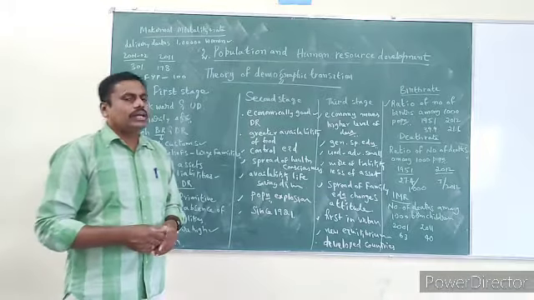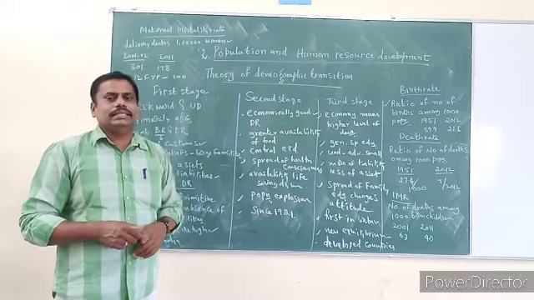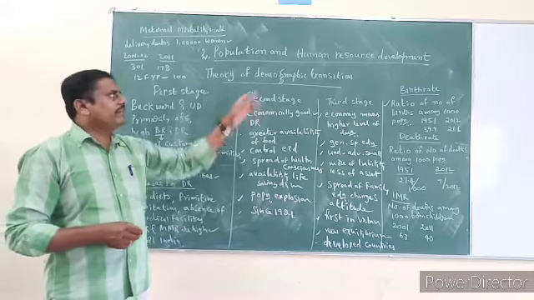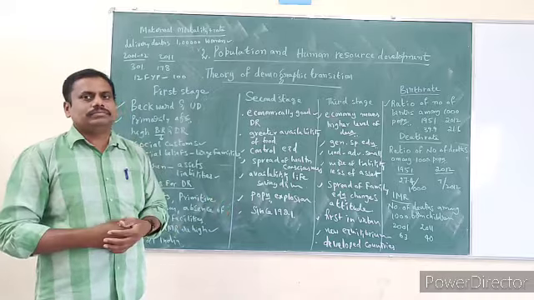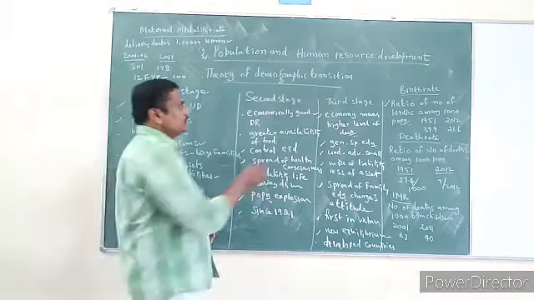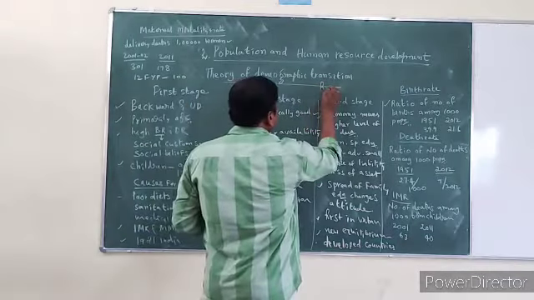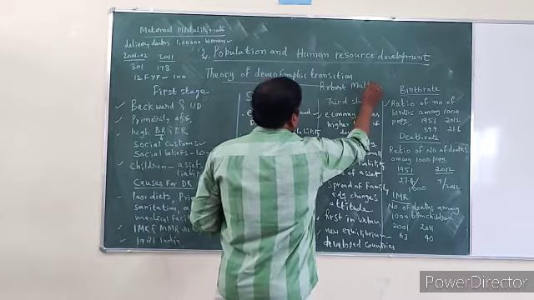So here, first of all, you have to understand what is the theory of demographic transition. The theory of demographic transition is nothing but the theory which explains about population. This theory was given by the economist, what is the economist's name? Robert Malthus.